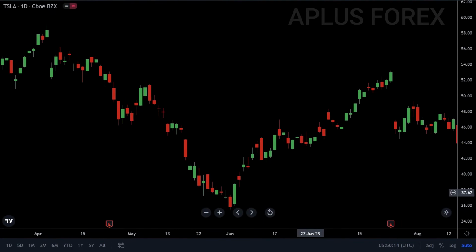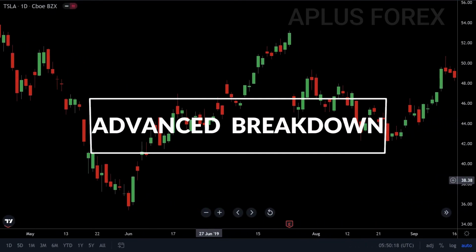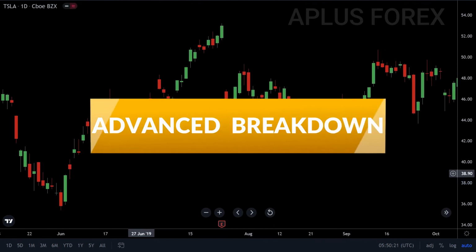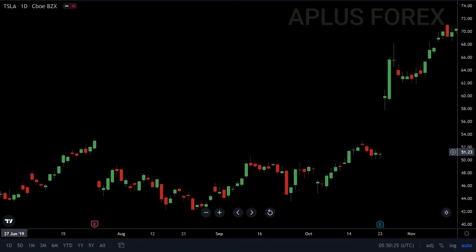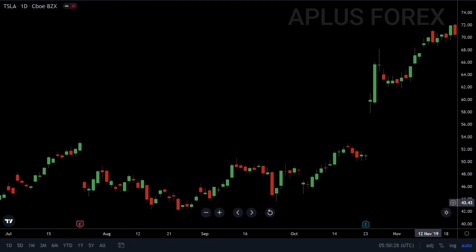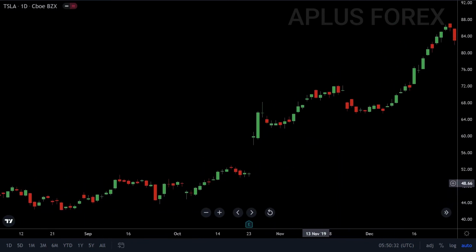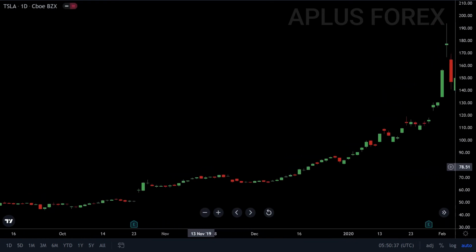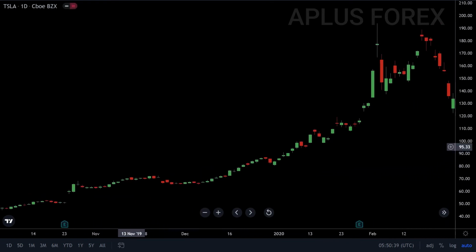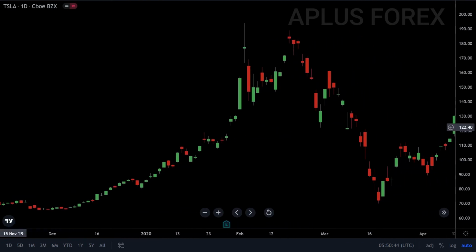The other way of using the OBV indicator in your trading strategy is to predict an advanced breakdown. Price and on-balance volume are expected to move in the same direction during a downtrend, with lower tops and lower bottoms. However, on occasion, price will fail to break the previous bottom, whereas the on-balance volume indicator will. This is known as advanced breakdown. An advanced breakdown indicates that price will also break the bottom, and this is a matter of weakness on the part of the price.